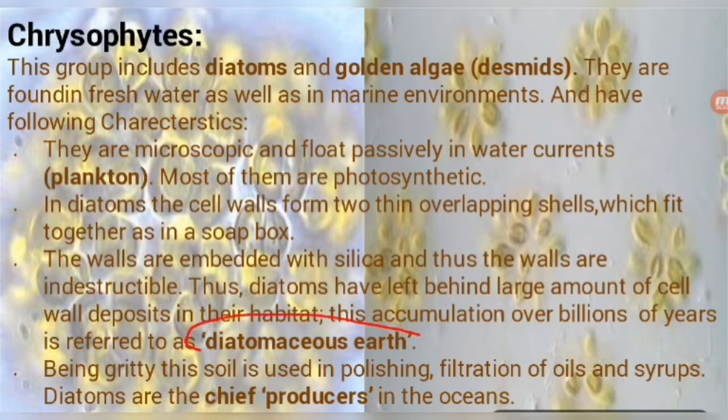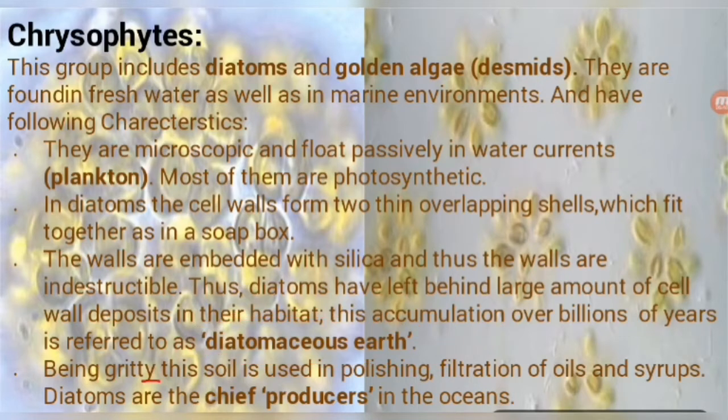Diatomaceous earth, this is a very important term. It is asked in exams. So students, it is very important from your exam point of view. It is very attractive and looks very colorful, because it disperses the sunlight. That is why it looks colorful, and so diatomaceous earth is very attractive.